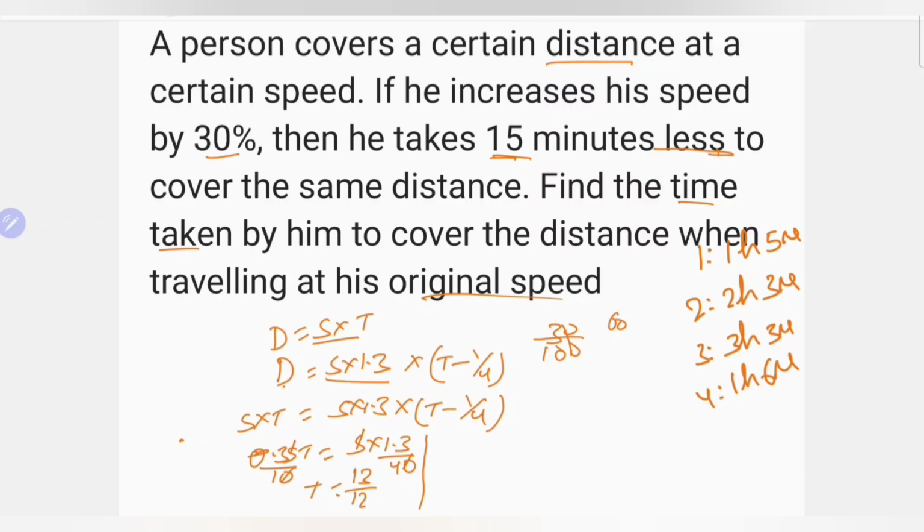Now find the time taken to cover the original distance. 12 by 13 means nothing but 1 hour. Remaining it is 1, that is nothing but 5 minutes.